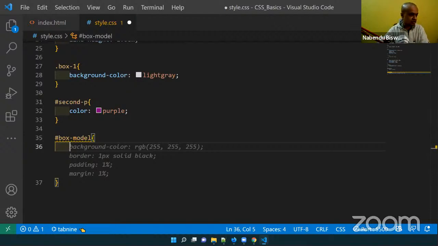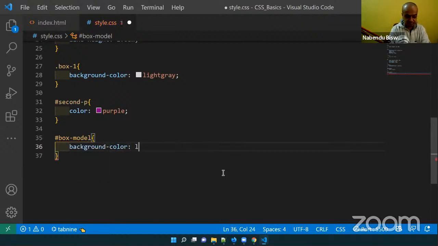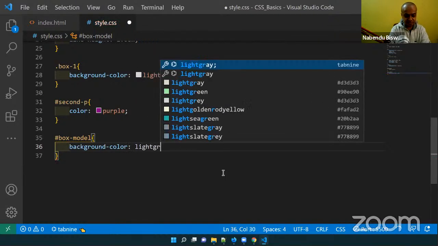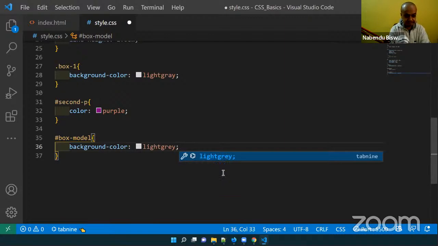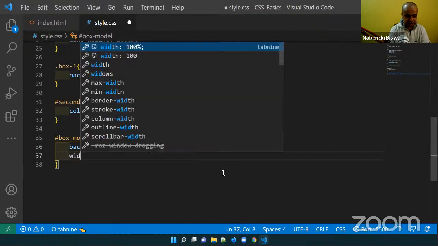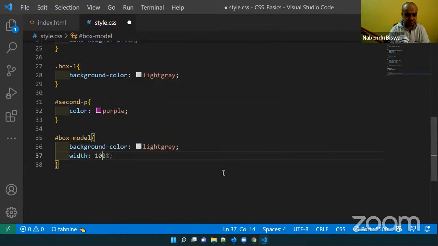As I told, box model is a very important question which you can get in a lot of places. So background color is light gray, and we can give a width also.